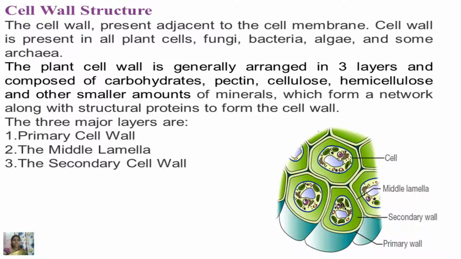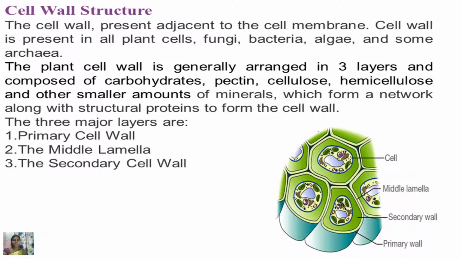Coming to the structure of the plant cell wall, the cell wall is present adjacent to the cell membrane. The cell wall is present in all plant cells, fungi, bacteria, algae and some members of archaea. The plant cell wall is generally arranged in 3 layers and composed of carbohydrates, pectin, cellulose, hemicellulose and other smaller amounts of minerals, which form a network along with the structural proteins to form the cell wall. There are 3 major layers of cell wall. The first one is primary cell wall, the second one is middle lamellae and the third is secondary cell wall.